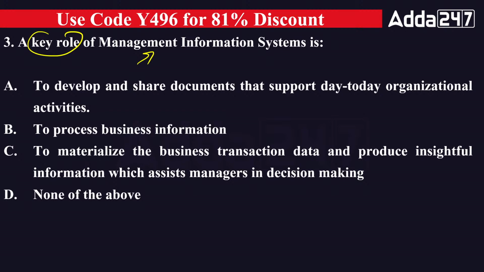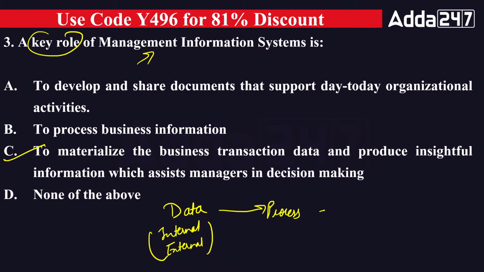So maximum of you are going with the C option, and that is correct, that what the MIS is doing, it collects data from the internal and external source and processes this data and converts the data into useful information. Now this is known as your MIS. And this useful information will be used by the managers for the decision making. So right answer will be C option.